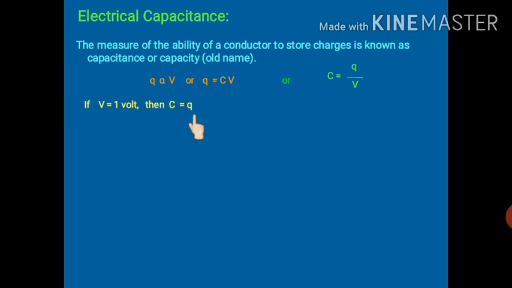So how can we define it? We can say that the capacitance of a conductor is defined as the charge required to raise its potential through 1 unit, or through 1 volt. Just to define capacitance, we have considered that V is equal to 1 volt, and we have defined it as the charge required to raise its potential by 1 volt. So that is known as what? Capacitance.